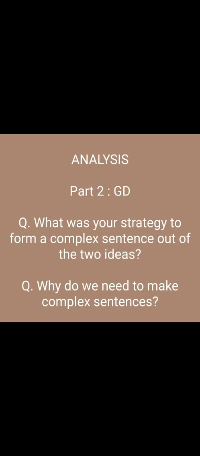Next, what was your strategy to form a complex sentence out of the two ideas? Why do we need to make complex sentences? To form a complex sentence, we first read the two ideas and ask which of them is more important. The less important idea will take the conjunction.